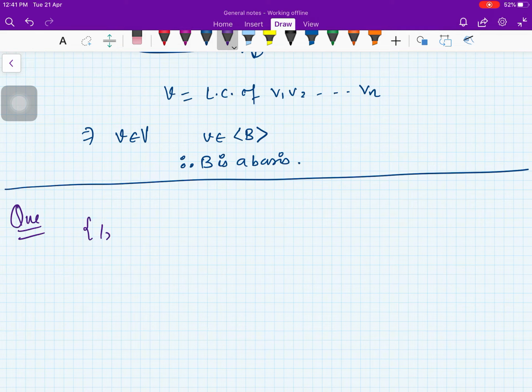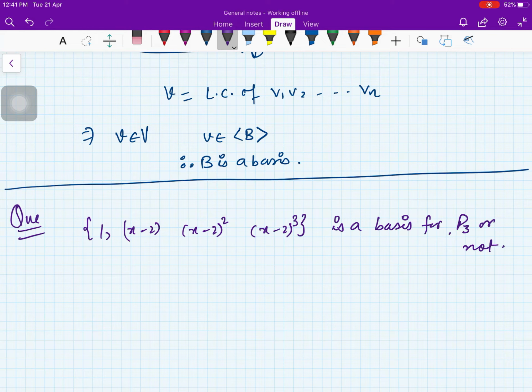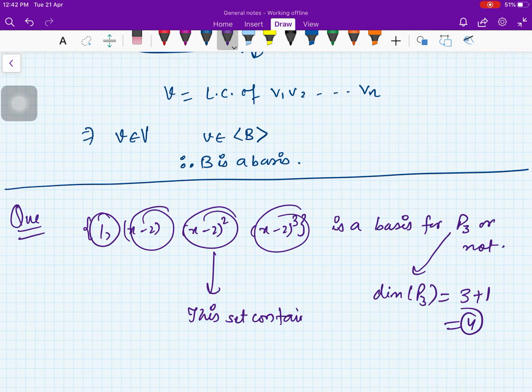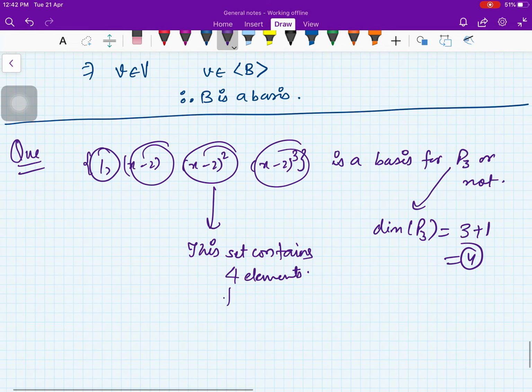For example, in the last question we asked whether 1, x minus 2, x minus 2 squared, x minus 2 cubed is a basis for P3 or not. You know already that the dimension of Pn is n plus 1, so the dimension of P3 is 4, and this set contains 4 elements: 1, 2, 3, 4.